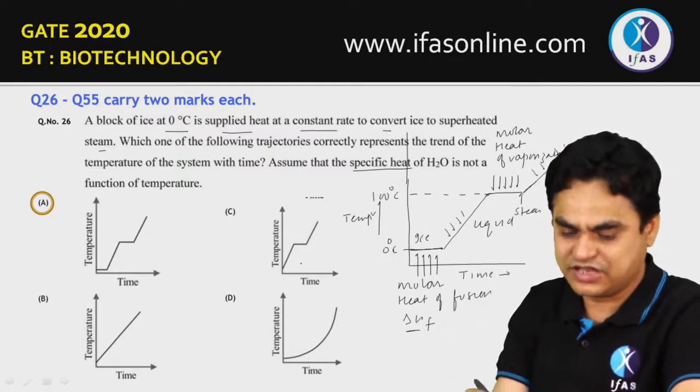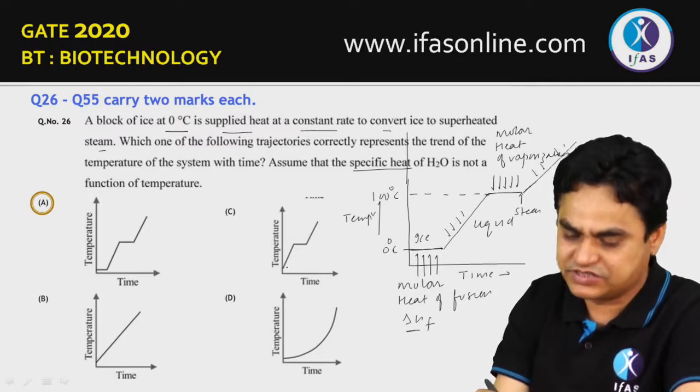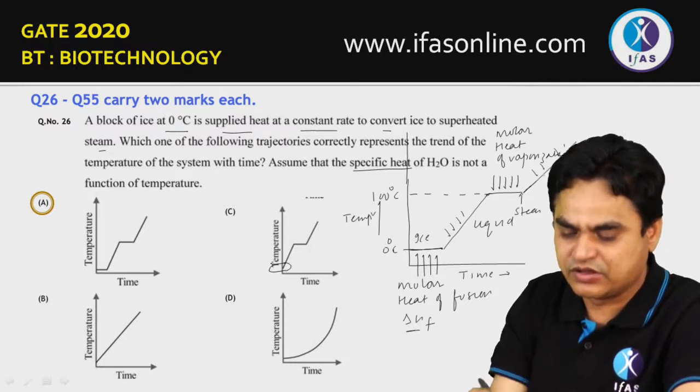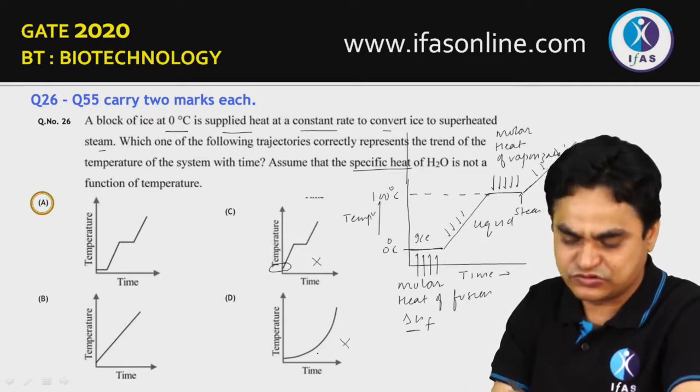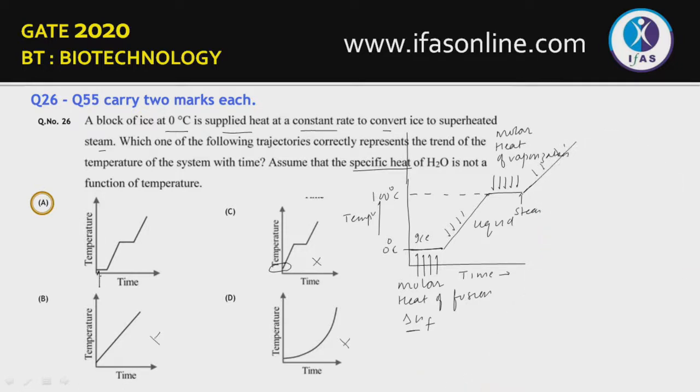So this cannot be the graph, because initially here the heat of fusion has not been seen. This is not the case. This would be the correct case. Here the heat which is required is referred to as heat of fusion, and here, around 100 degrees centigrade.